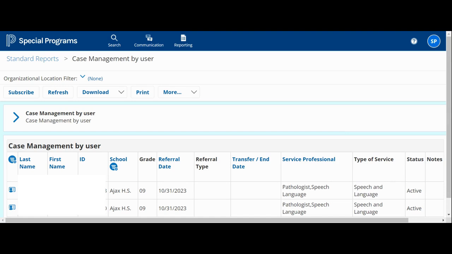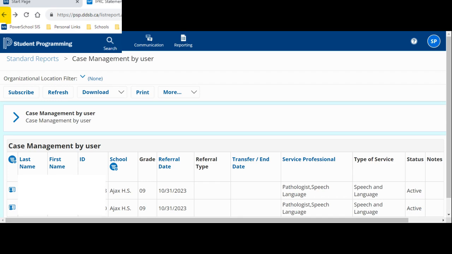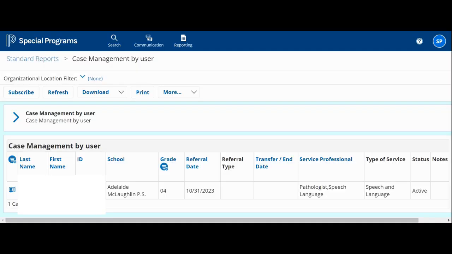If a filter was applied to the report, use the back arrow instead. If you would like to refresh a report, you would select the refresh button. The standard reports are designed to run in near real time. When a standard report is opened, the data is no more than 5 minutes old by default. However, you can refresh the report in real time by selecting the refresh button.